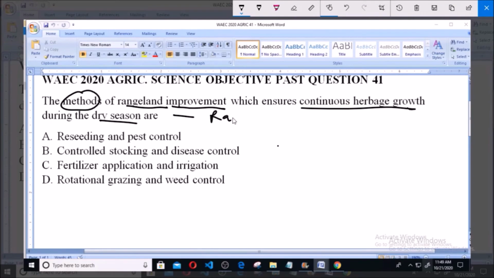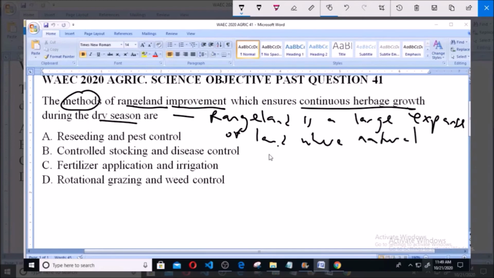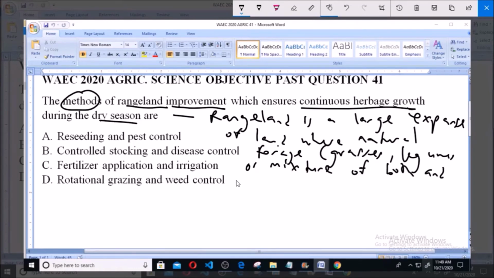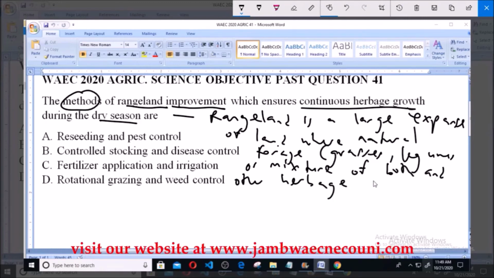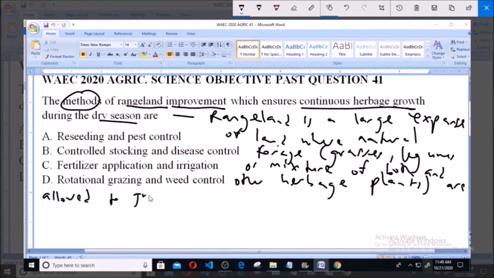Now before I begin, a rangeland is a large expanse of land where natural forage, that is grasses, legumes, or a mixture of both, and other herbage plants are allowed to grow for the purpose of grazing, that is grazing animals such as sheep, goats, cattle, etc.